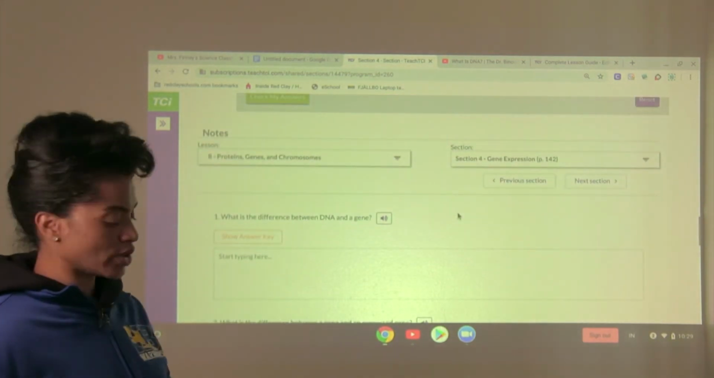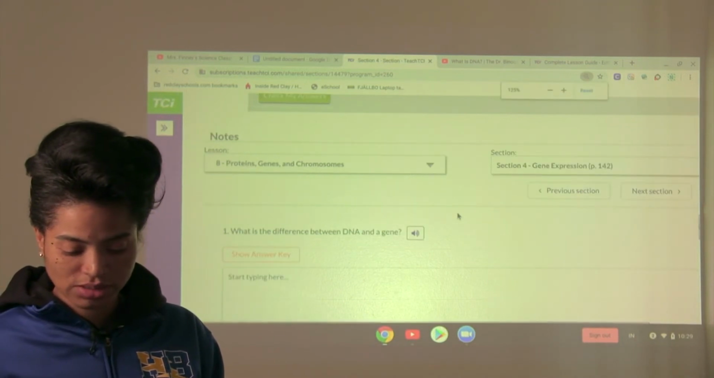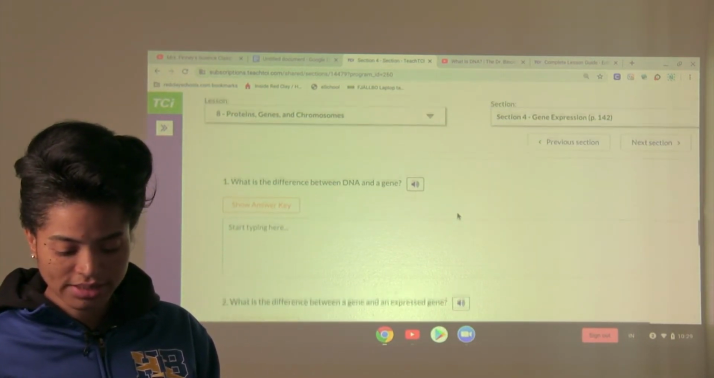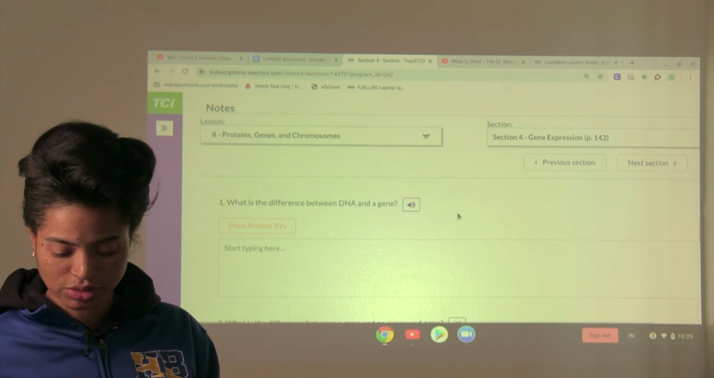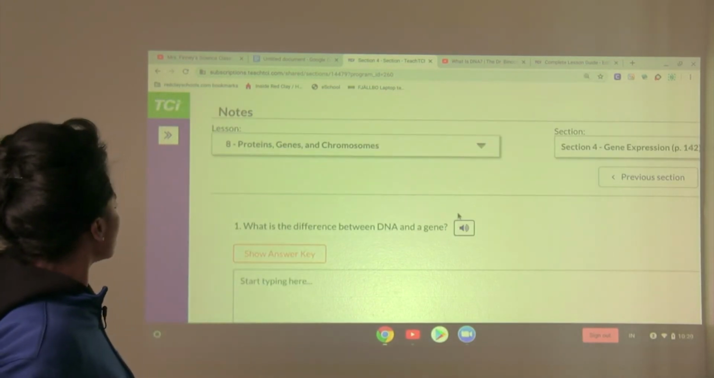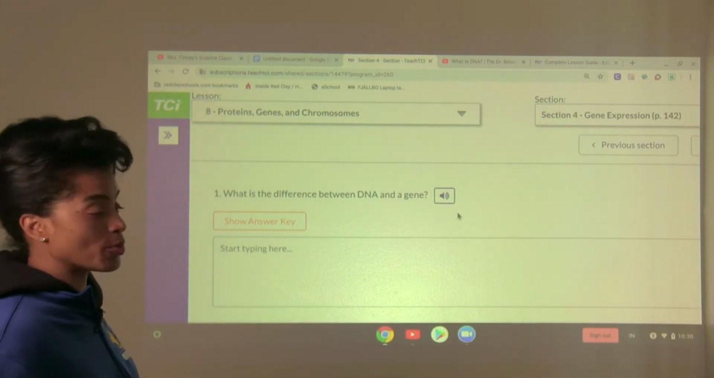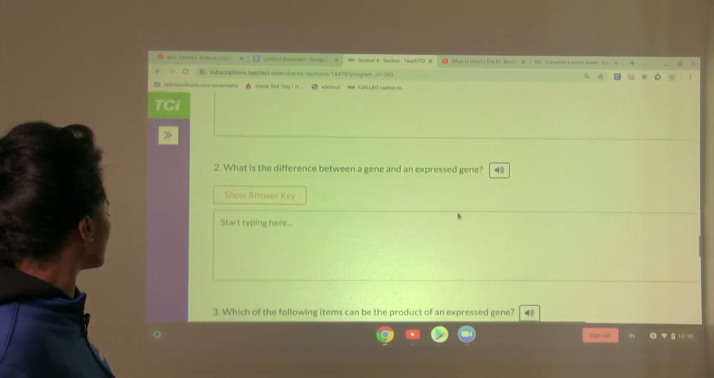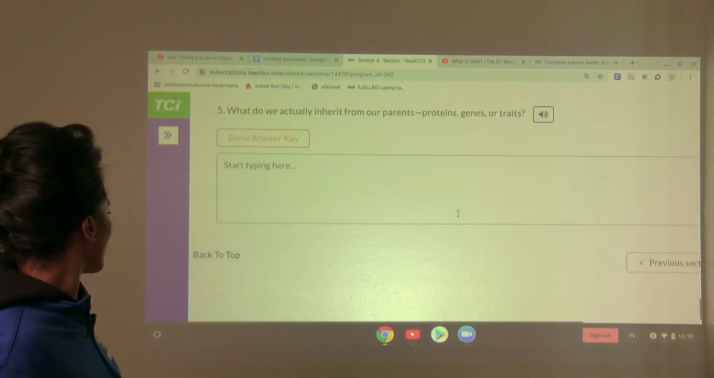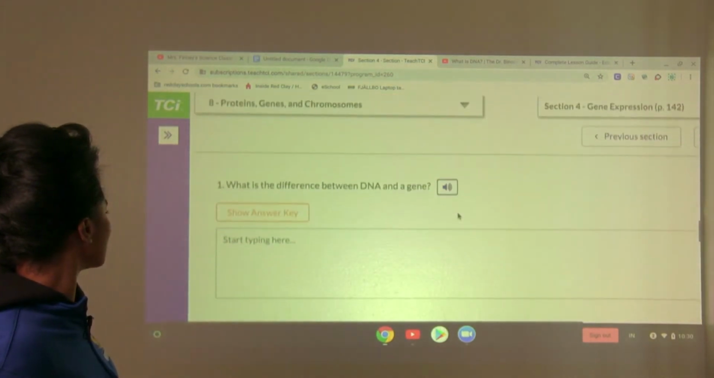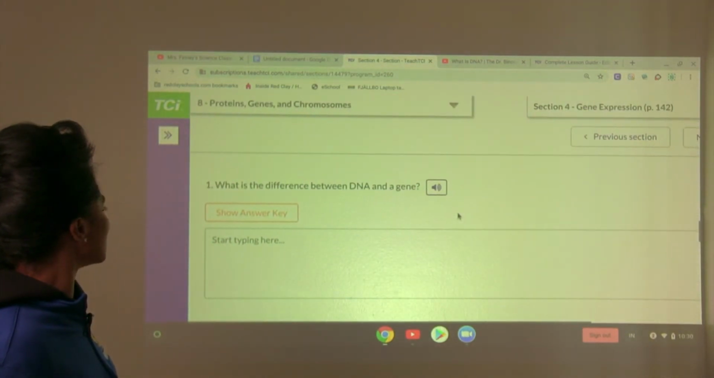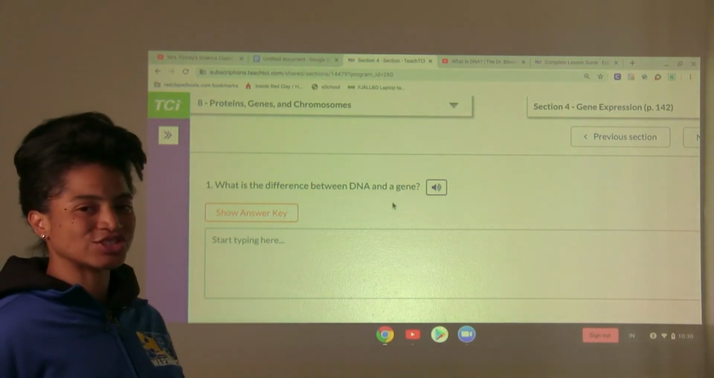All right? So here is a question we need to answer, not the essential question for today. This is in your TCI program, Lesson 8, Section 4, notebook questions. You have a few for today. All right, let's check these out. What is the difference between DNA and a gene?